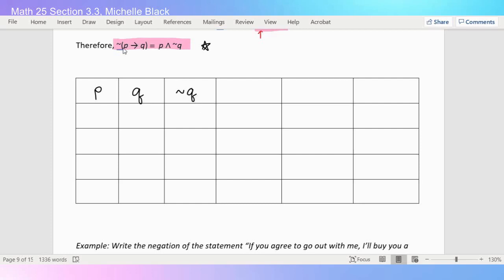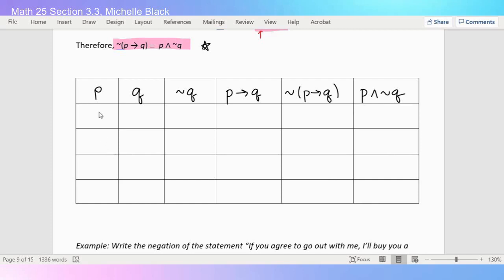Then I'm going to need to know what this conditional statement is, as well as this and statement. So next thing I'm going to do is write down the conditional. Then I can find the negation of the conditional. And lastly, I can find the conjunction of P and not Q. And then I can just see if these last two columns actually do match in my truth table to show that it's logically equivalent.